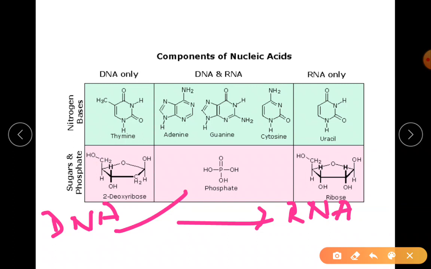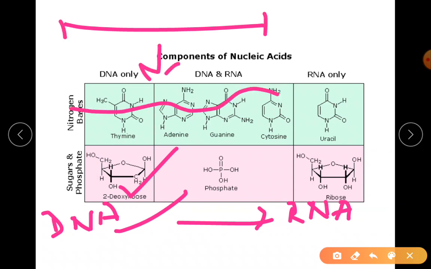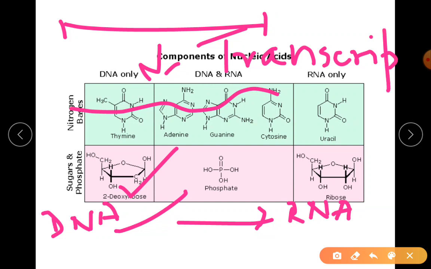For example, the curly nature of the hair. In the DNA, the gene is present. What is a gene? A segment of DNA. This DNA has to produce RNA. That process is called transcription. Don't worry, I'll explain. I'm writing the short form.